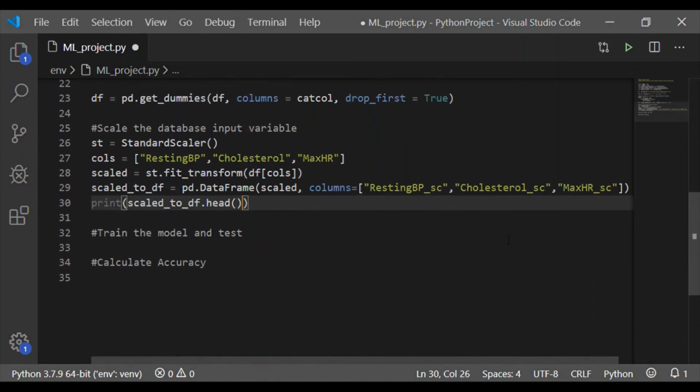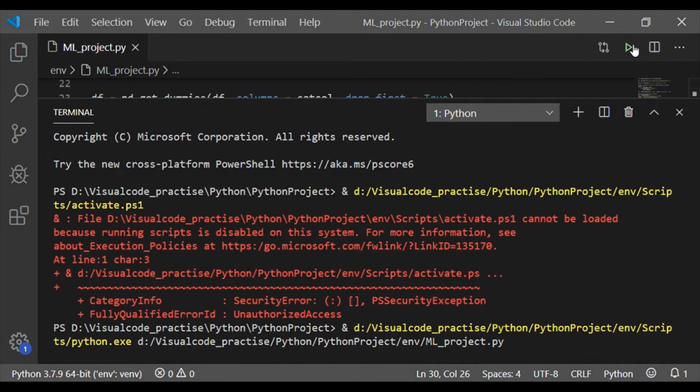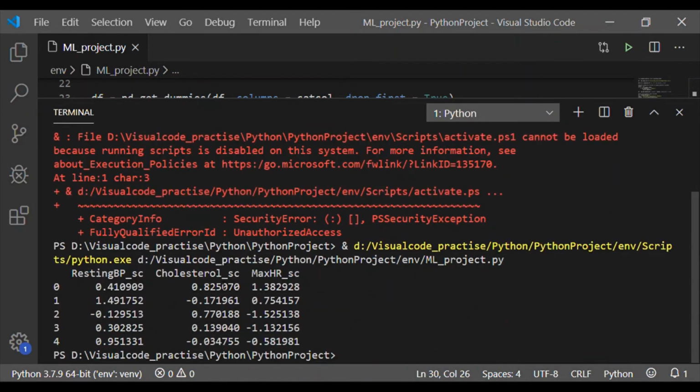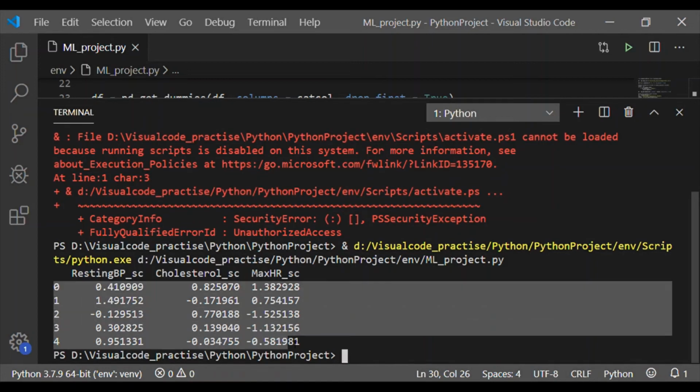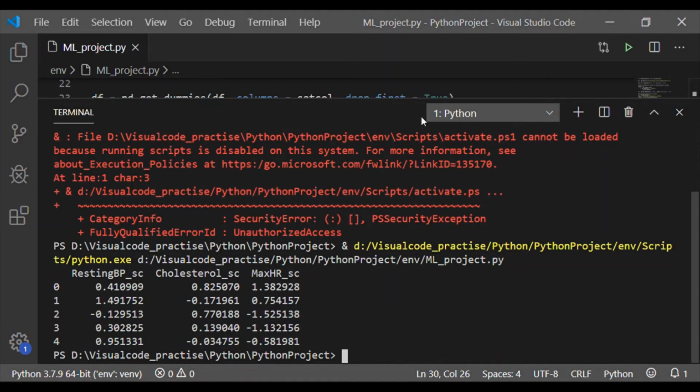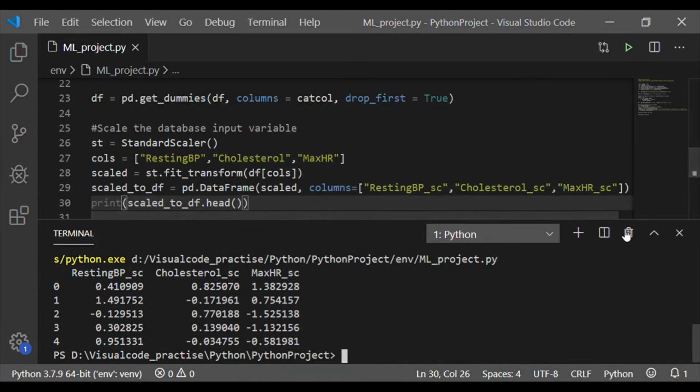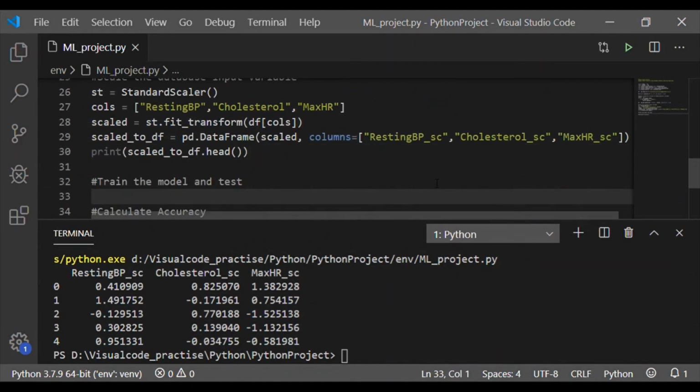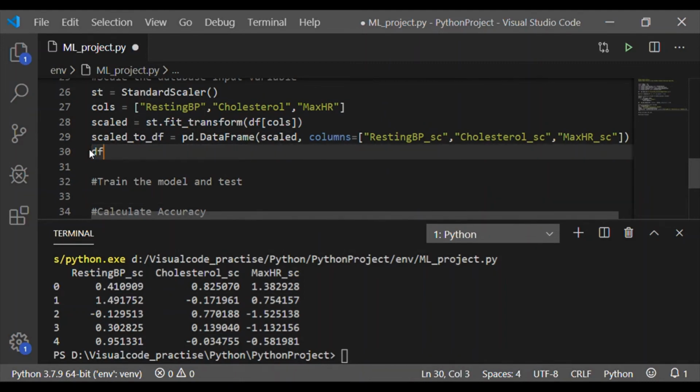On execution, at this step, we will confirm if the values are scaled in the specific range. We could see that the resting blood pressure, cholesterol, and maximum heart rate are scaled between -1 and 1. So they are in the common range, which removes the bias when predicting the heart disease.